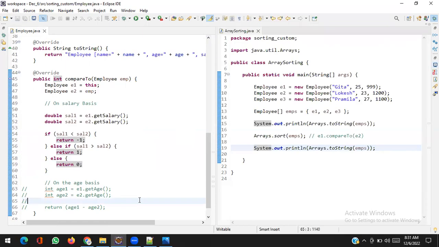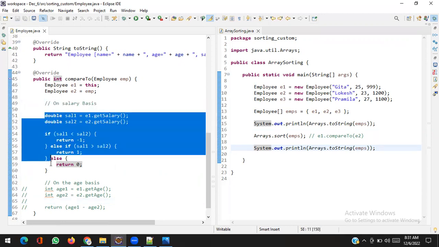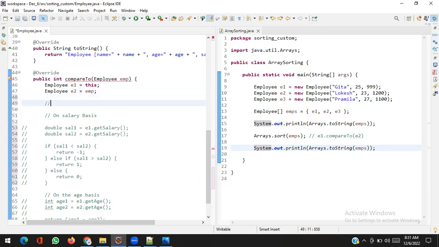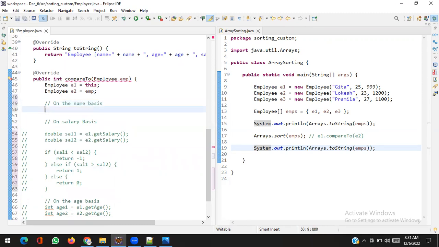Let's say somebody comes and says, no, I want to sort my employee objects on the basis of their name. Okay, no worries. Just comment out and write on the name basis.